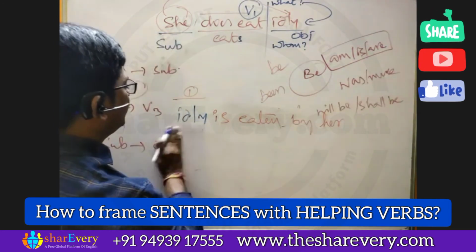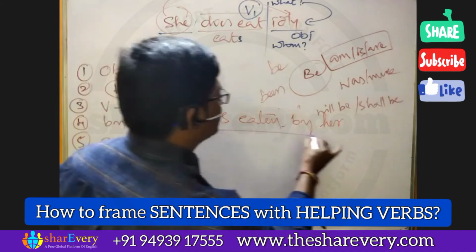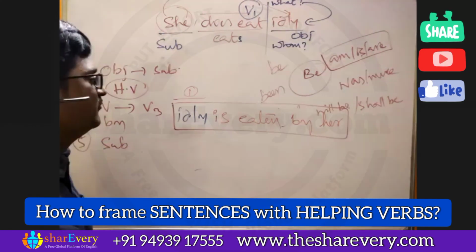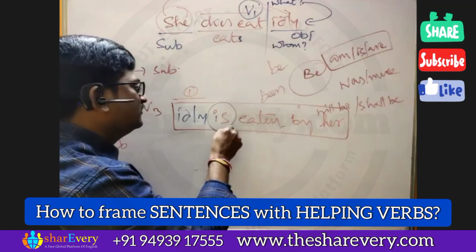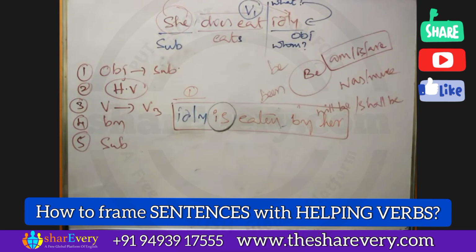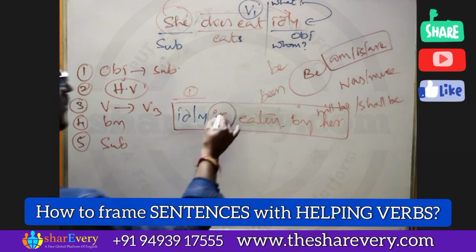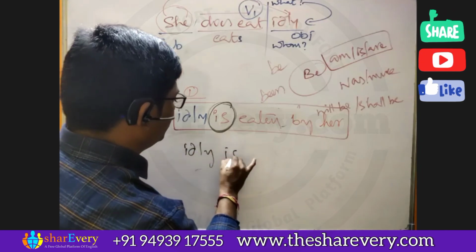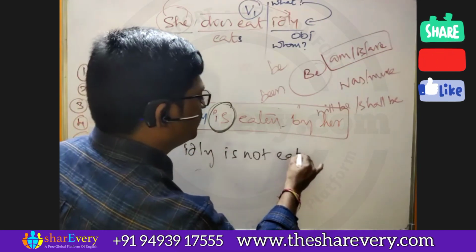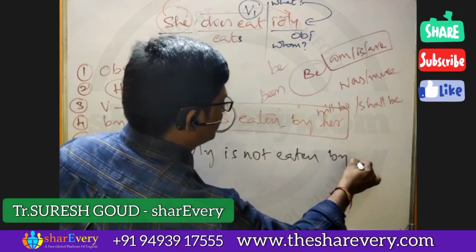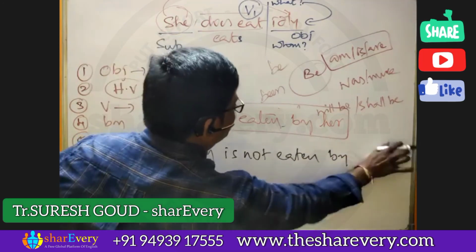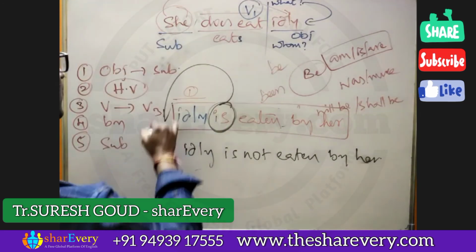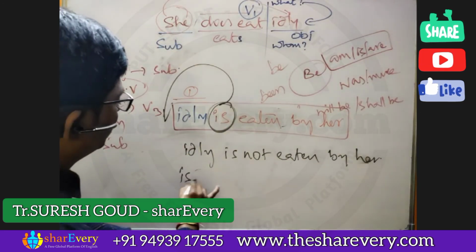Right, sir? If I want to make it negative again, I need a weapon called helping verb. So this is what? Idli is not eaten by me. Same formula. By me. Sorry, by her. If I want to make it interrogative, I just need to bring: is idli eaten by her?